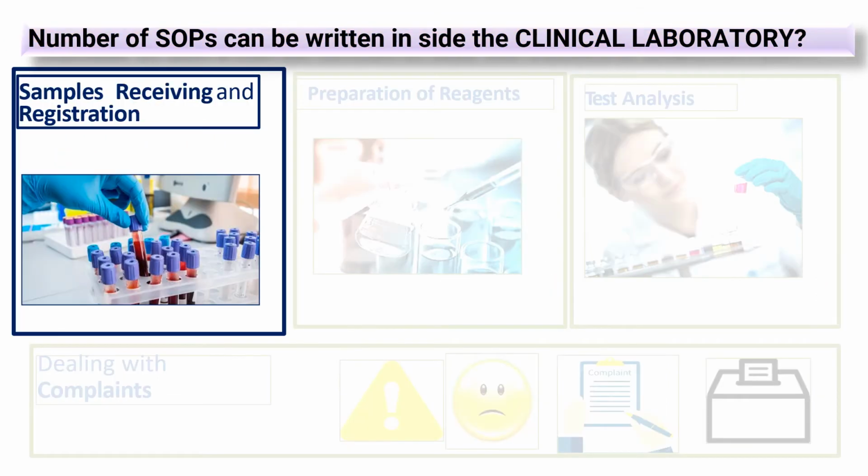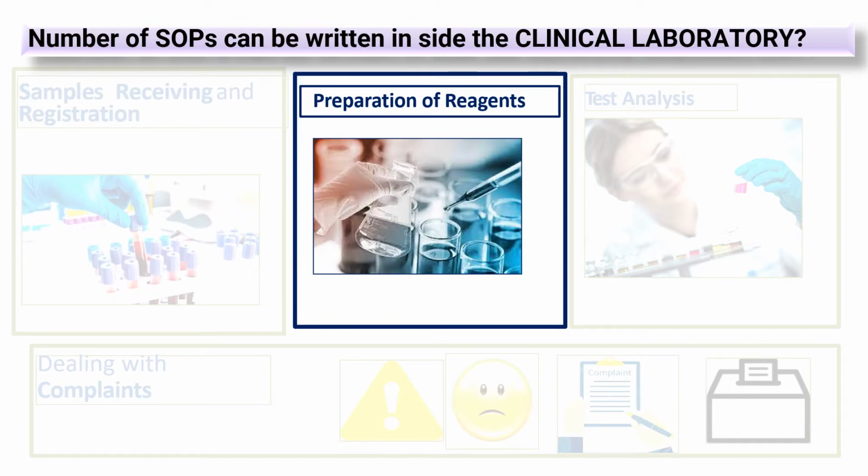Similarly, what are the steps involved in sample collection, receiving and registration? That is also very important. What are the steps involved in the preparation of reagent? The reagent is the heart of your analysis. If something goes wrong with that reagent, if you have not followed the proper guidelines required for its preparation, you will land in big trouble. Your results will not be accurate at all.